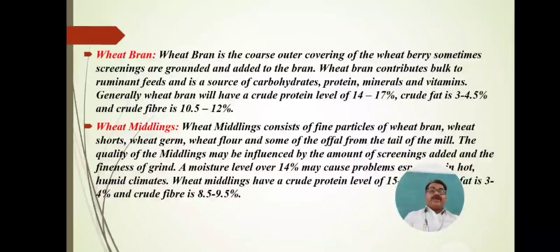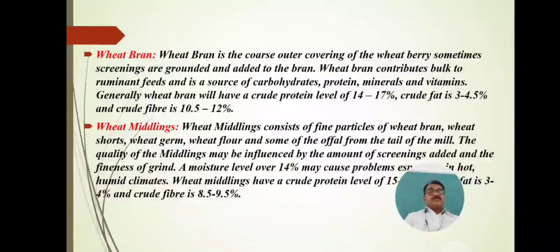Generally, wheat bran will contain a crude protein level of 14 to 17%, crude fat level is 3.5 to 5%, and crude fiber level is 10.5 to 12%. This wheat bran possesses variable protein, fat and fiber levels, as well as carbohydrate, minerals and vitamins, but their proportions are variable and different.